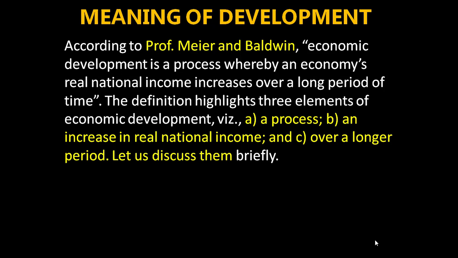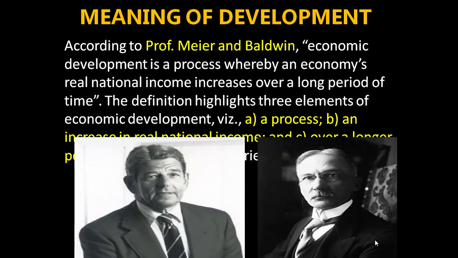Option A, process; an increase in real national income; over a longer period. Let us discuss briefly these three elements of economic development: process, an increase in real national income, over a longer period. We are going to get the information about these three concepts. These are from Professor Meier and Baldwin.